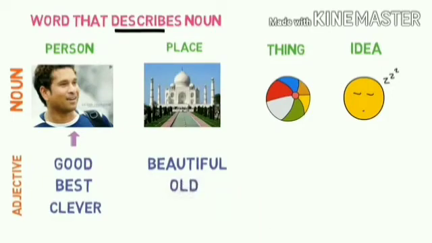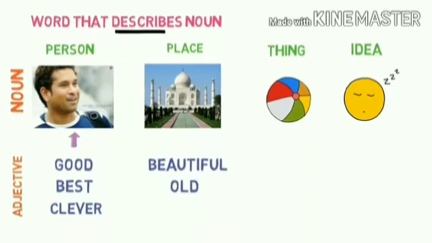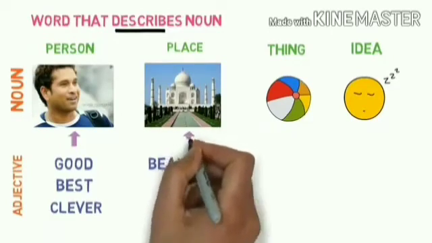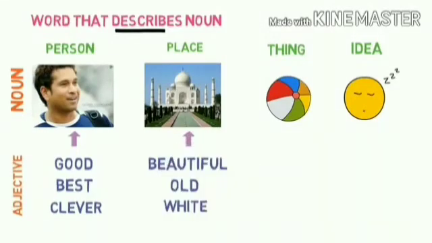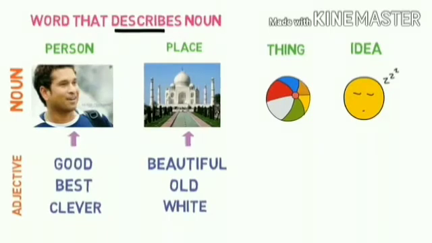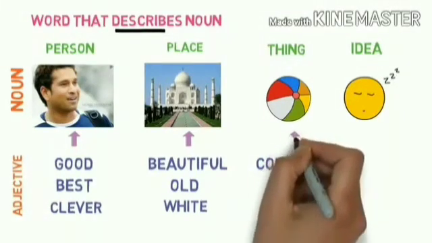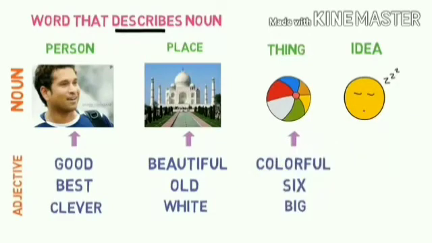Next is Taj Mahal. Taj Mahal is a beautiful monument. It is an old monument and it is made up of white marble, isn't it? So beautiful, old and white describe Taj Mahal. Is it clear to you, children? The next thing. The ball is colorful and it has 6 colors. And it's a big ball. So colorful, 6 and big describe the ball.